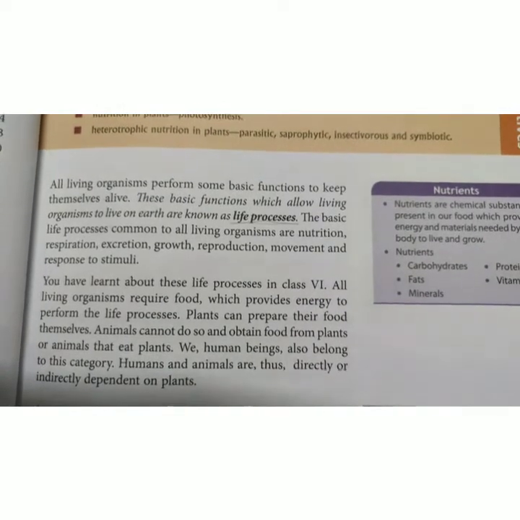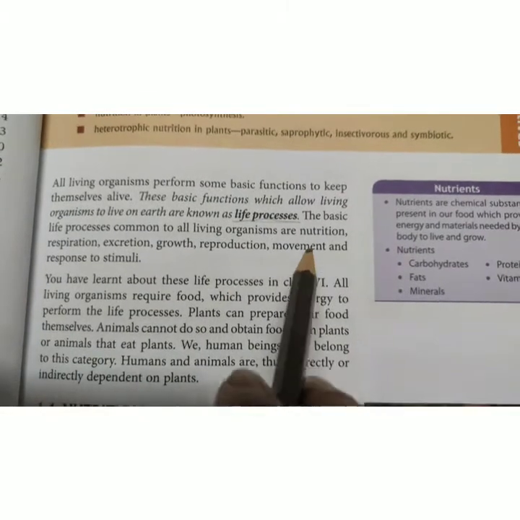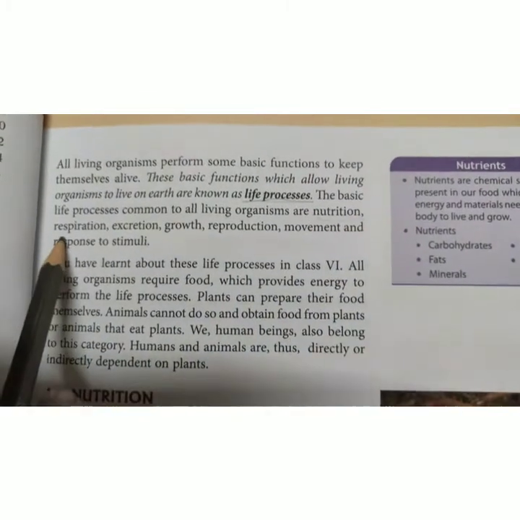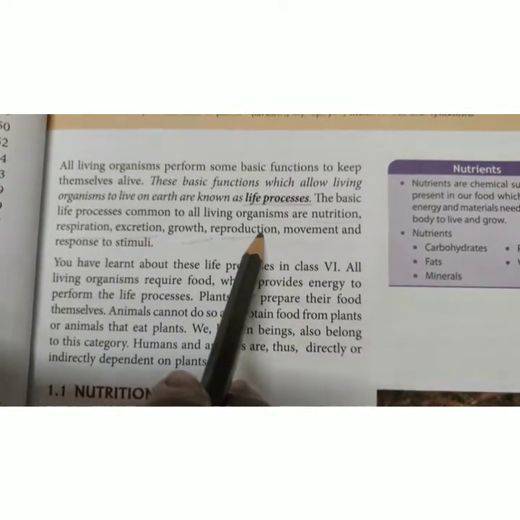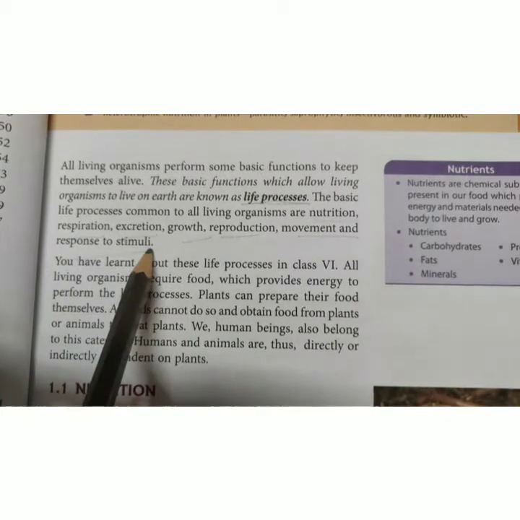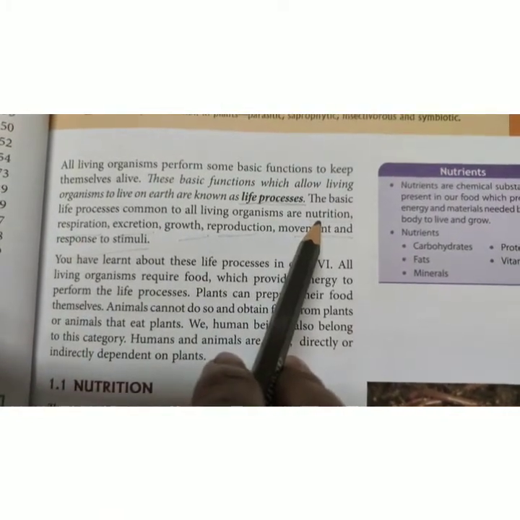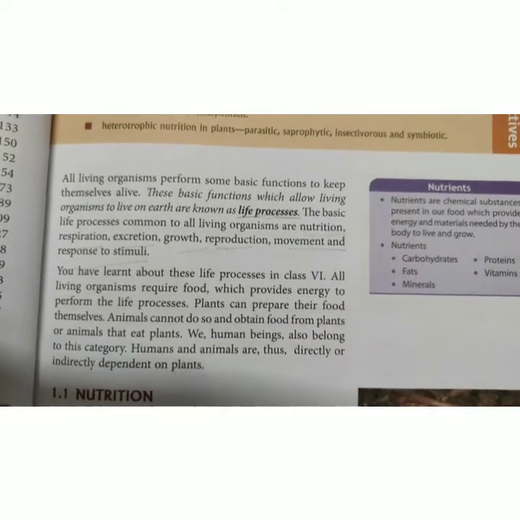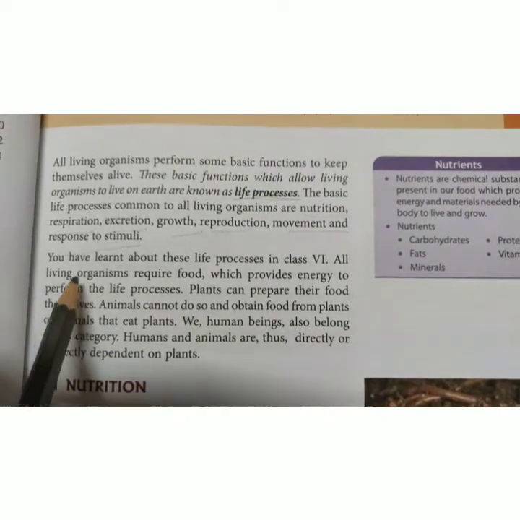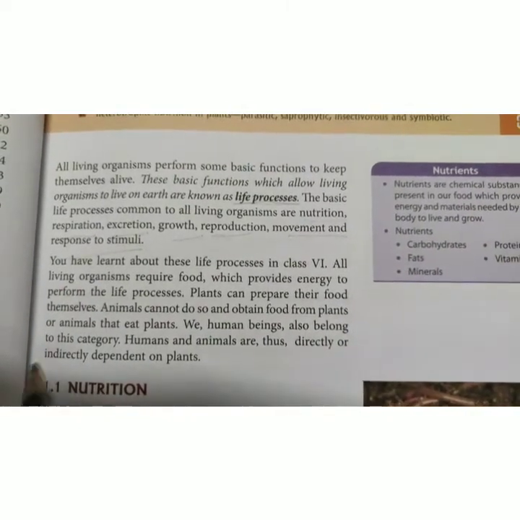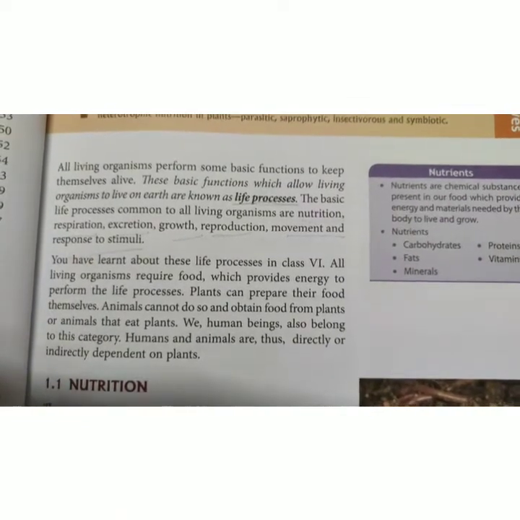Now what are the basic life processes? We said basic functions. What are those? Those are nutrition, respiration, excretion, growth, reproduction, movement and response to stimuli. You have learned about nutrition. What is nutrition? They are the chemical substances that are found in our food which we take, and that gives us energy and different things so that we can grow well, or which our body needs.